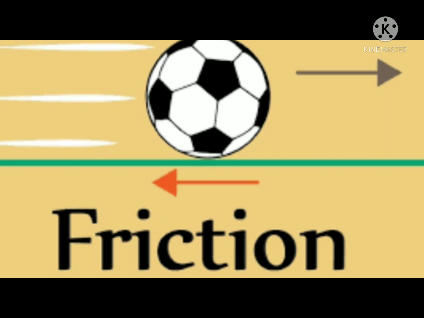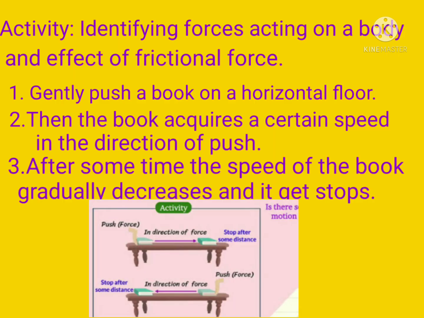We know friction, but first of all we will understand the types of friction. Here is one activity to understand the type of friction. Gently push a book on a horizontal floor.